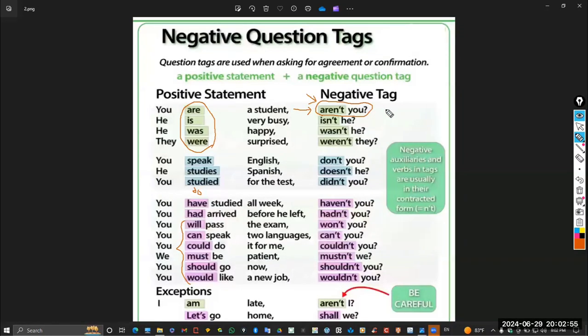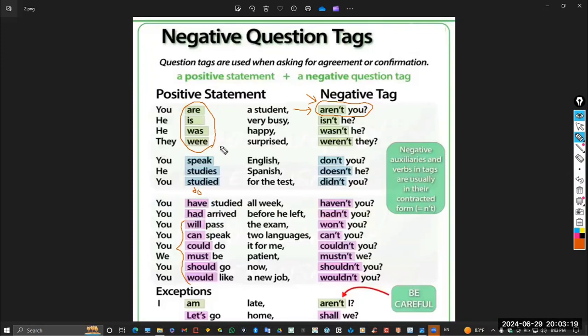Keep in mind, guys, that the main goal of the question tag isn't looking for the answer. You are not looking for the answer because, to be honest, you already know the answer, but you need the listener to speak. You don't want the conversation to stop, so you need the listener just to complete the speaking with you.